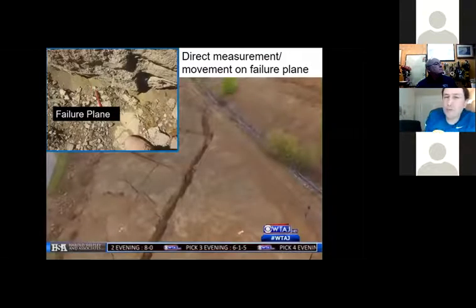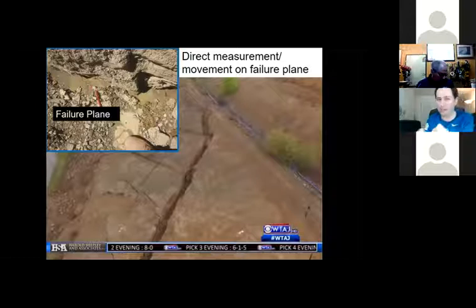Okay, other ways to estimate this movement or to see and understand the problem is just direct measurements. In this case, this is kind of like a textbook example. You typically don't see this kind of geometry. We were able to actually see on that scarp of the slide, literally just with a tape measure, how fast it is moving. Where is it moving?